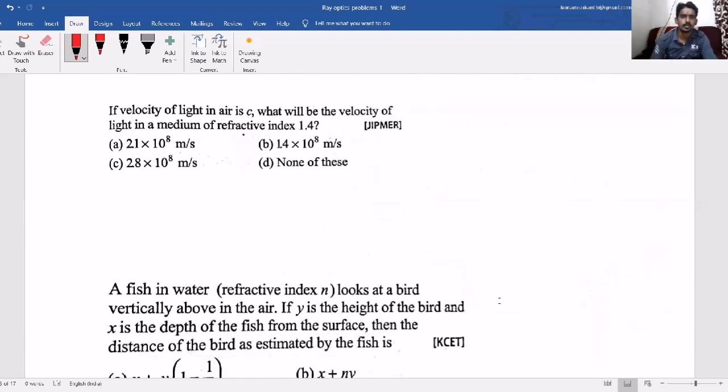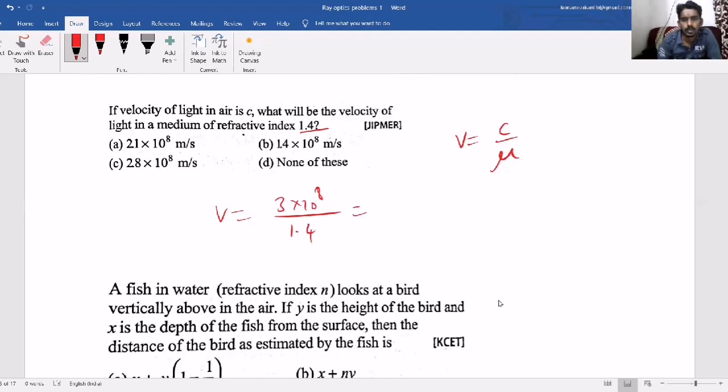Now consider another simple question. The velocity or speed of light in any medium is c by mu, where c is the speed of light in vacuum and mu is the refractive index. What will be the velocity of light in a medium of refractive index 1.4? c is 3 into 10 power 8, that is in vacuum, divided by the refractive index 1.4.